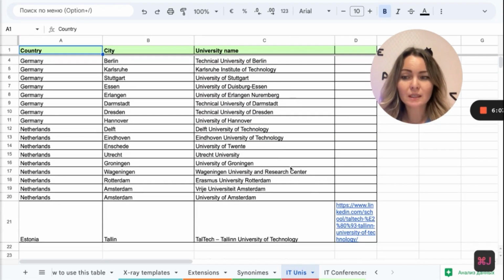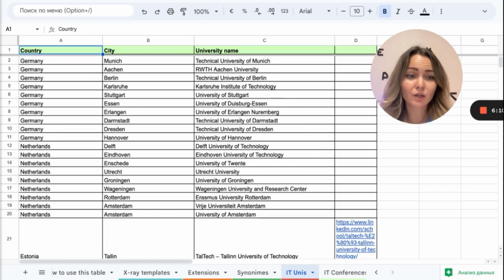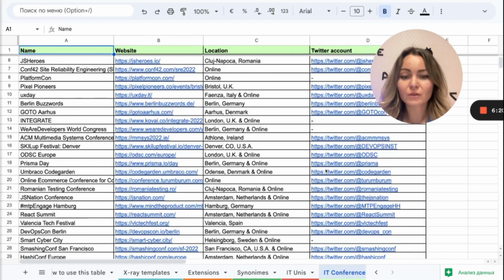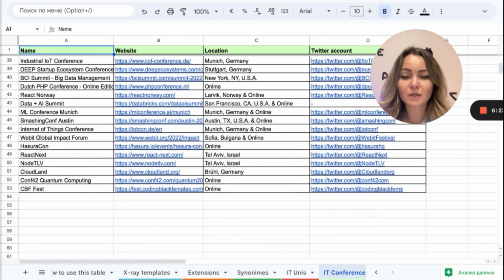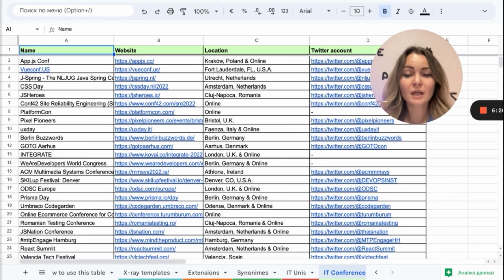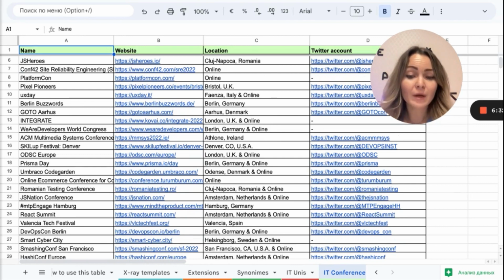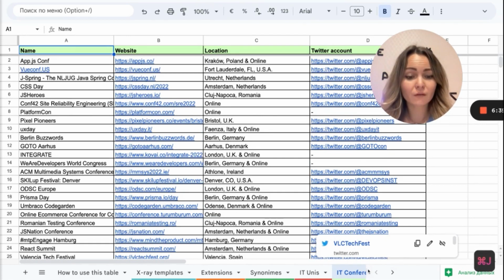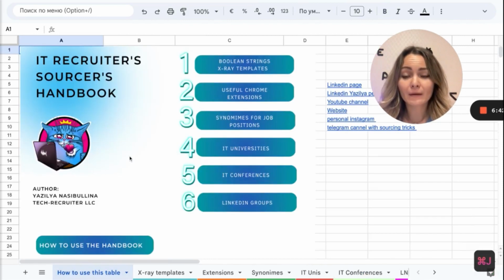IT universities. Here are not all of them, but I am gathering as many as we are searching right now for our clients. And IT conferences, of course. This is useful information, because the C-level and the team leaders are obviously not in active search, and we need somehow to use those possibilities to attract them, and to have a possibility to have a conversation with them.